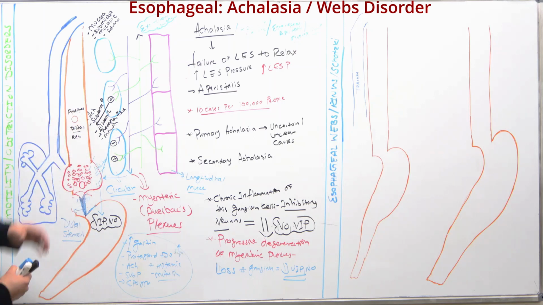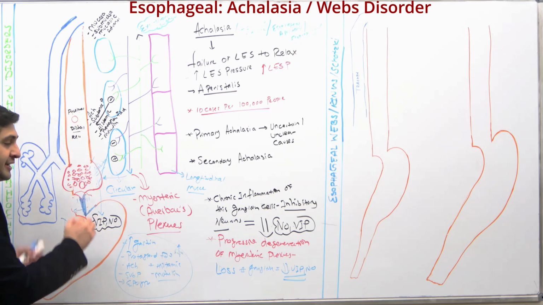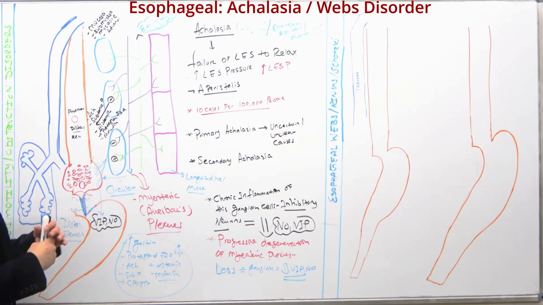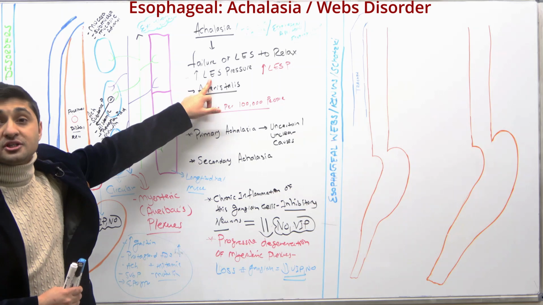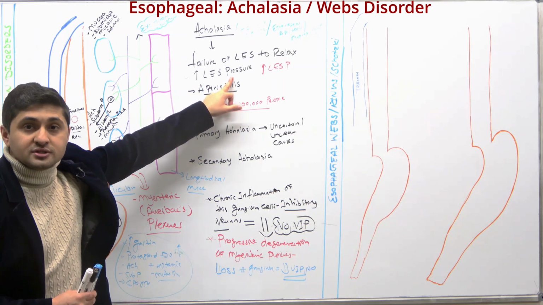This is the intraesophageal pressure. Now remember, the food tried to come here, there's a lot of contraction happening, but the food is not going. So food is accumulating down here, right? That's why you see an increase in this lower esophageal sphincter pressure, or even you can see the intraesophageal pressure goes up, right?